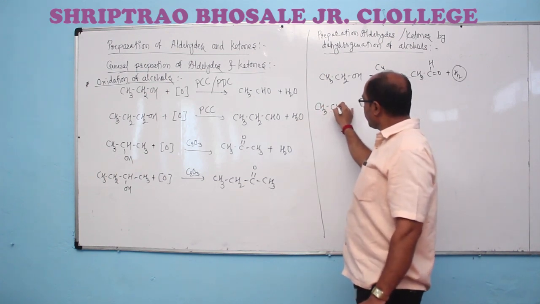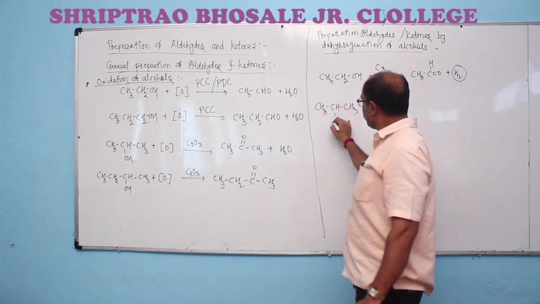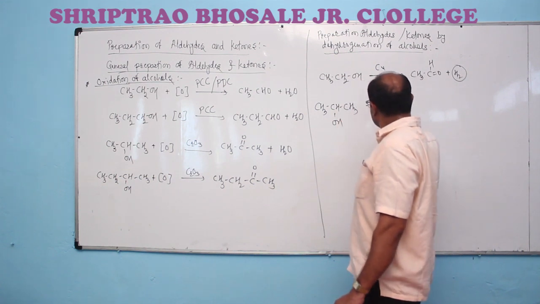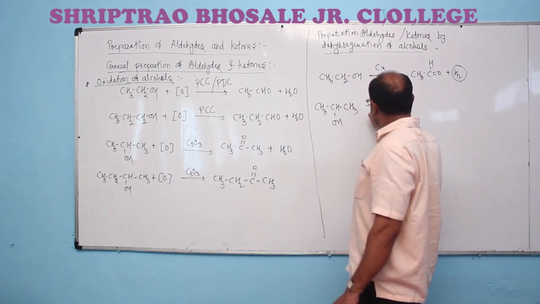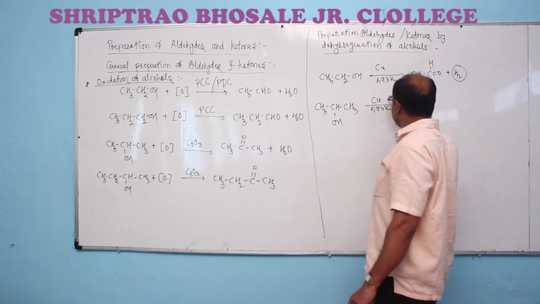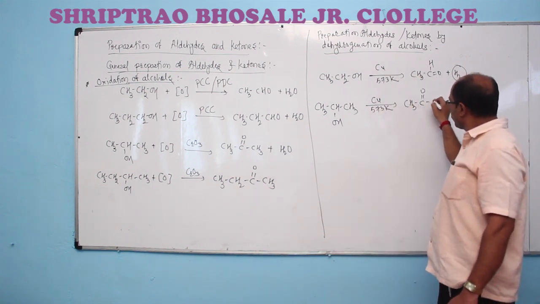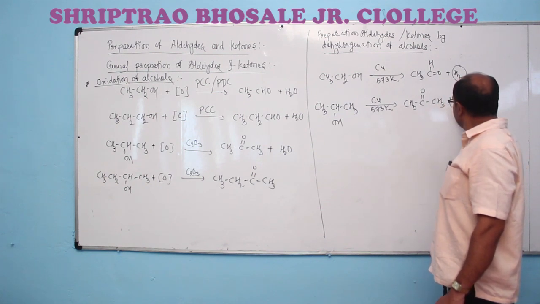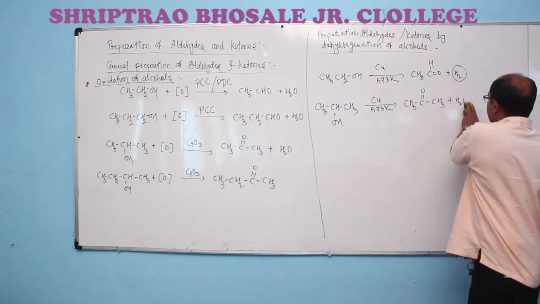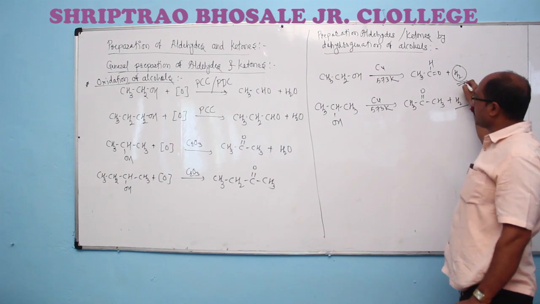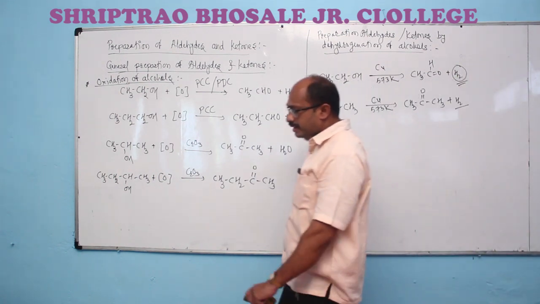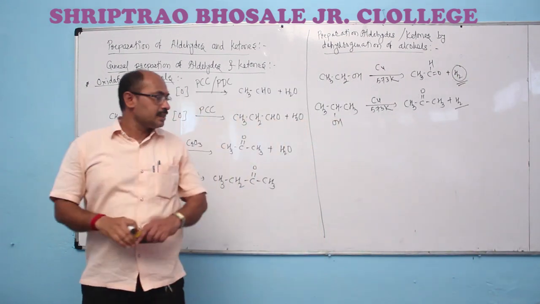Also, when vapors of secondary alcohol are passed over copper at 573 Kelvin temperature, it gives the formation of a corresponding ketone with removal of hydrogen. So this reaction involves the removal of hydrogen, so we consider this as a dehydrogenation reaction.